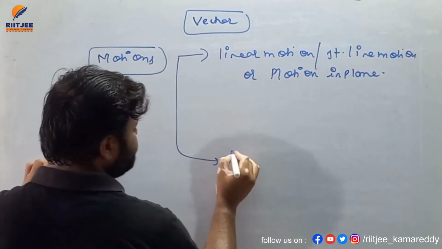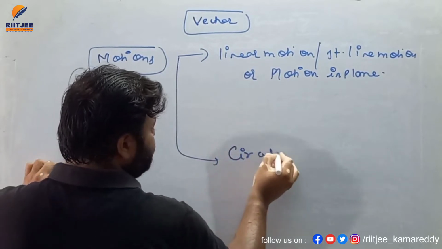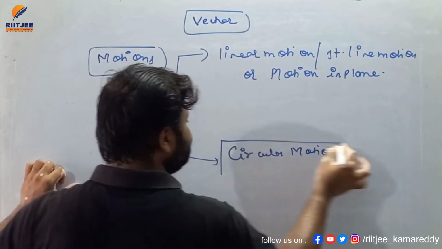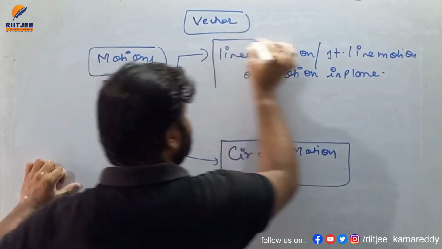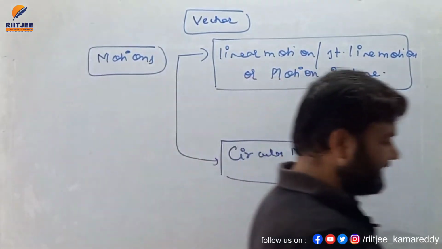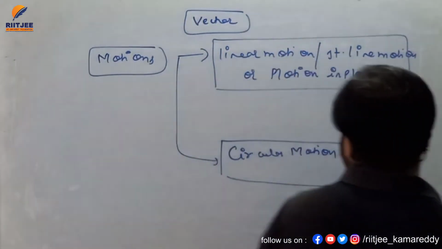And second type of motion is circular motion. So in physics we'll deal with 2 different types of motion. First is your linear motion and second is your circular motion.